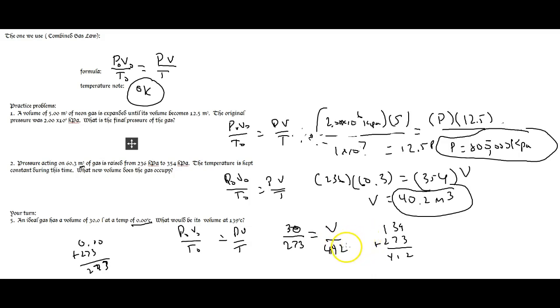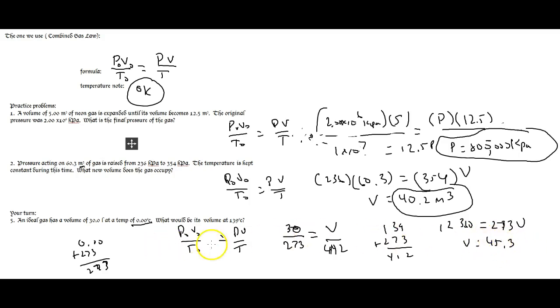Now I noticed this year a lot of people like to cross multiply, so that's what we're going to do. We multiply 412 times 30 and 273 times V. 412 times 30 is 12,360 equals 273V.